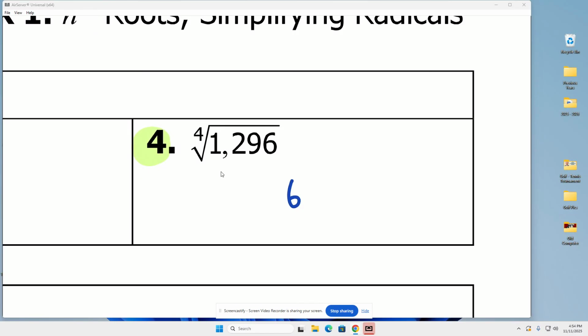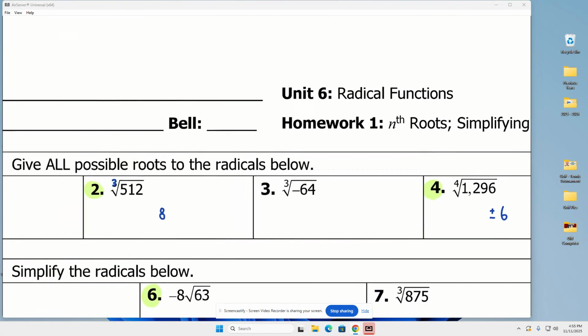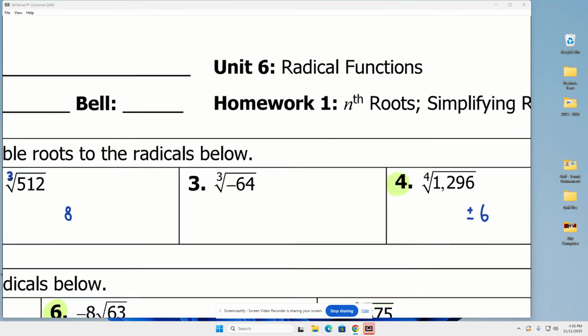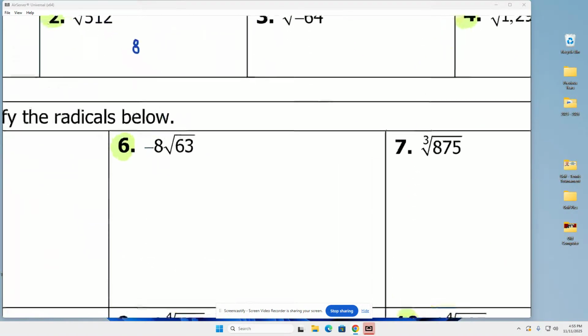Because this is an even root, whatever multiplies by itself to get 1296, it could have been positive, but it could also have been negative. 2 real answers. One's positive, one is negative. So to answer these questions, because it says give all possible roots, for number 4, we have to do plus or minus, okay? Now let's move along.